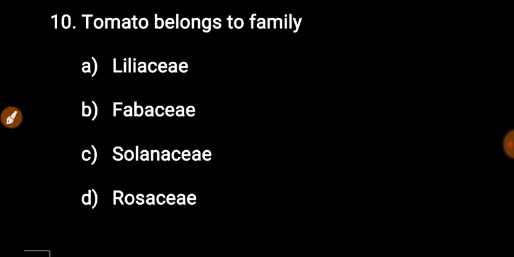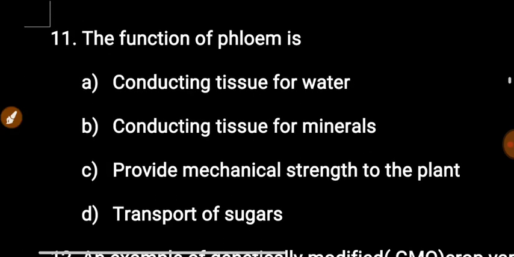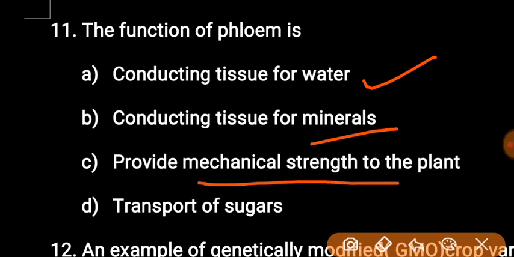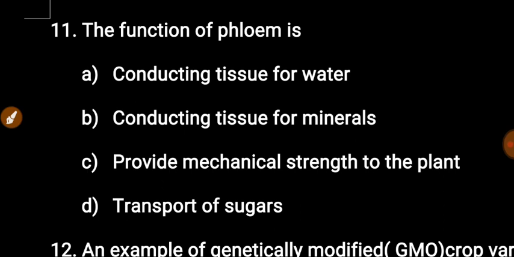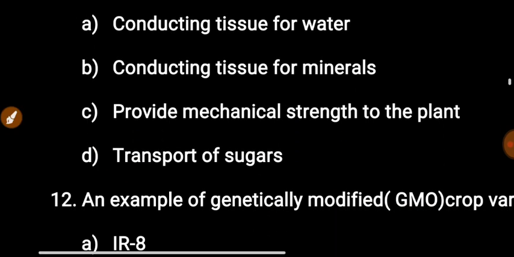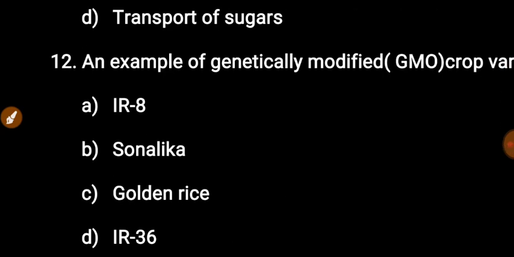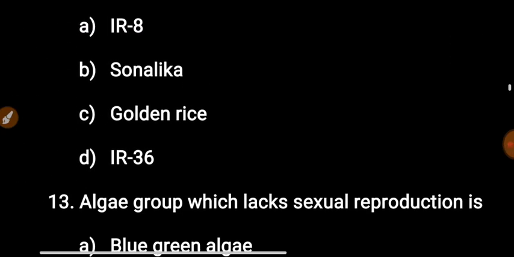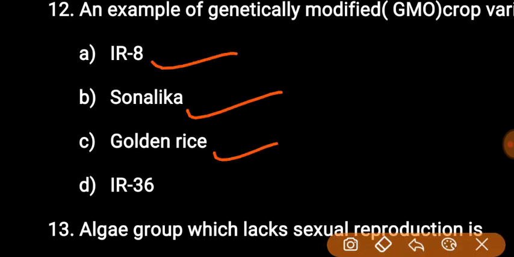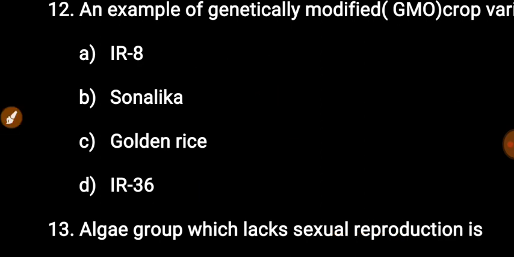C option is right. Next question: the function of phloem is. First option, conducting tissue for water; second, conducting tissue for minerals; third, provide mechanical strength to the plant; and last, transport of sugars. The right answer is transport of sugars, option D. Next question: an example of a genetically modified crop variety is. Options: IR8, Sonalika, golden rice, IR36. The right answer is golden rice.